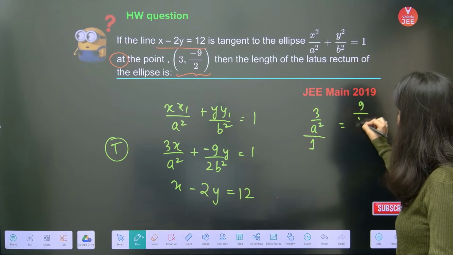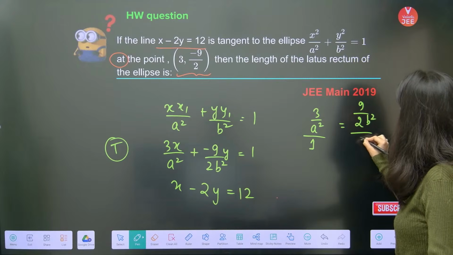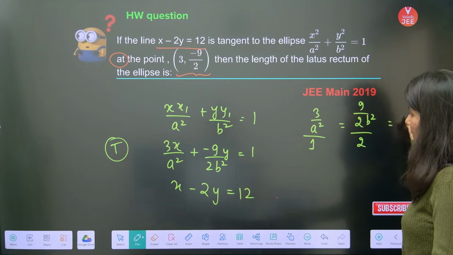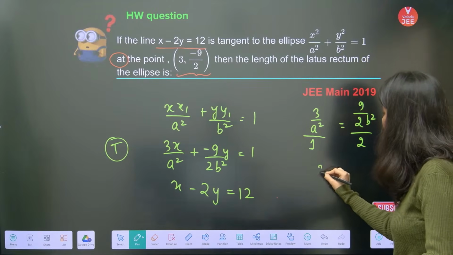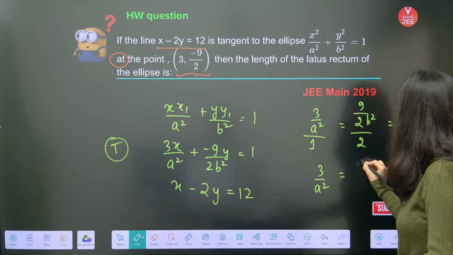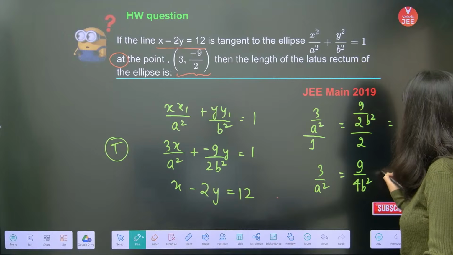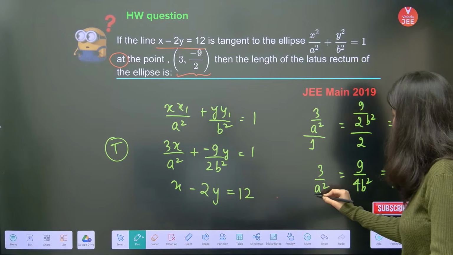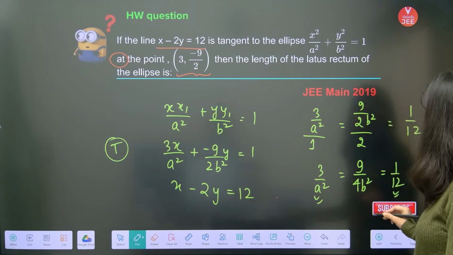So my 9 by 2 b square upon 2 is equal to 1 upon 12. So 3 by a square is equal to 9 by 4 b square is equal to 1 by 12.